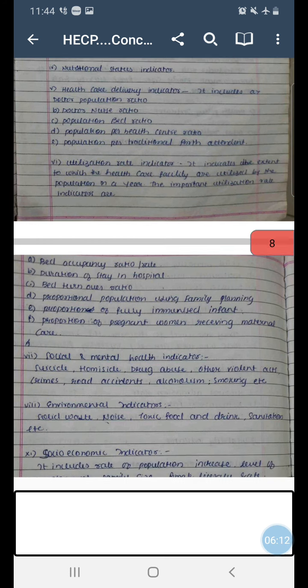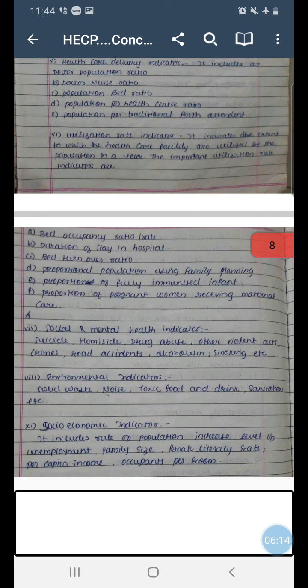That means this indicator shows how many people are utilizing the services which are made available to them by the government. And this indicator collects data again from your hospital registrations. When you visit a hospital and you are registered, from that, utilization rate indicator data is available.